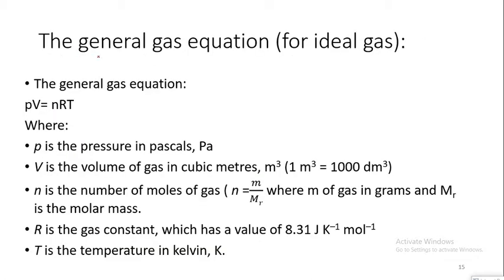The general gas equation for an ideal gas is an equation that relates the pressure, volume, and temperature. For the ideal gas, we write it as PV equals nRT, where P is the pressure, V is the volume of the gas, and n is the number of moles of the gas, while R is the gas constant, which has a value of 8.31 joule per Kelvin per mole. Temperature will be my last parameter, and it will be in Kelvin.